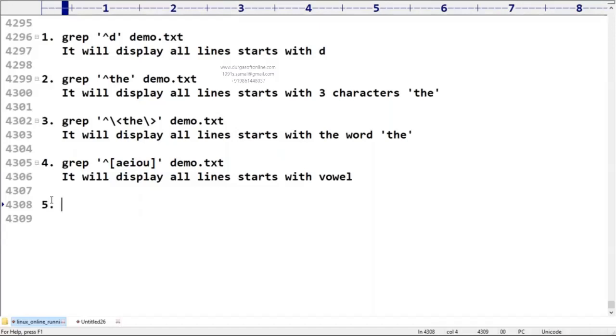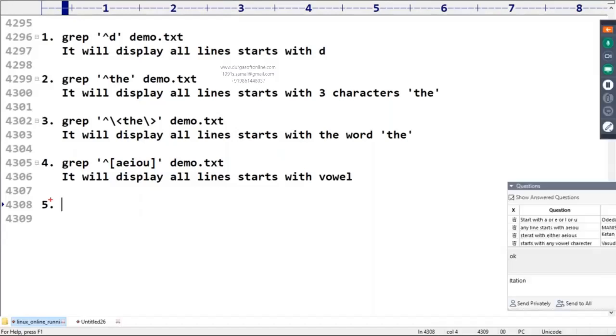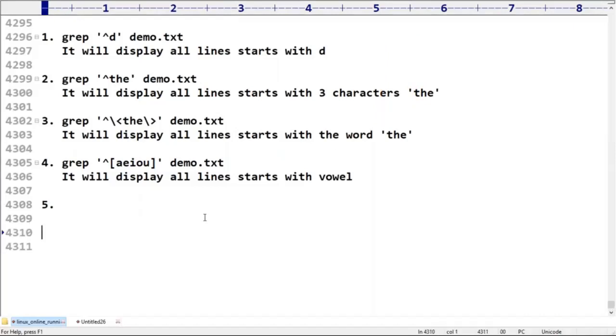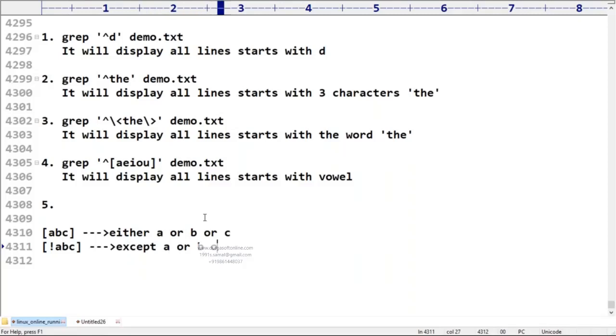Now listen very carefully, sir. This part is very important, friends. Suppose I take ABC, what is the meaning of this one? Please confirm. We covered it in detail in the last videos. Either A or B or C. If I take negation, caret ABC, what is the meaning? Except A or B or C.